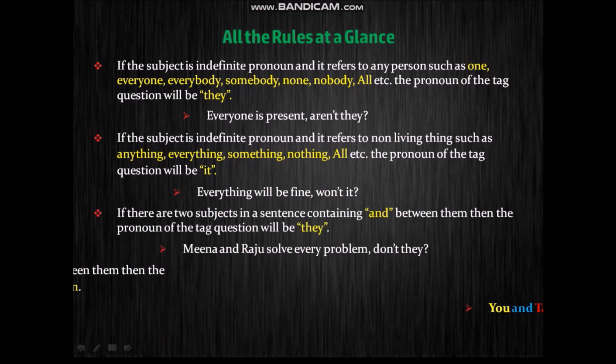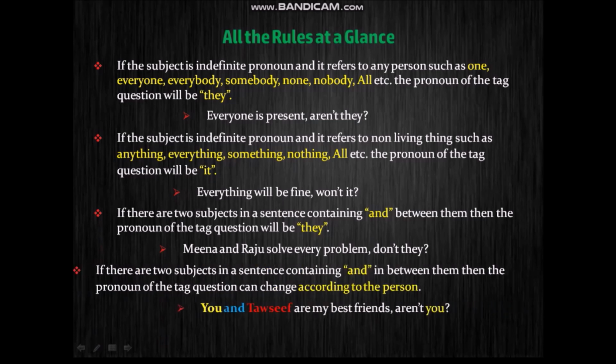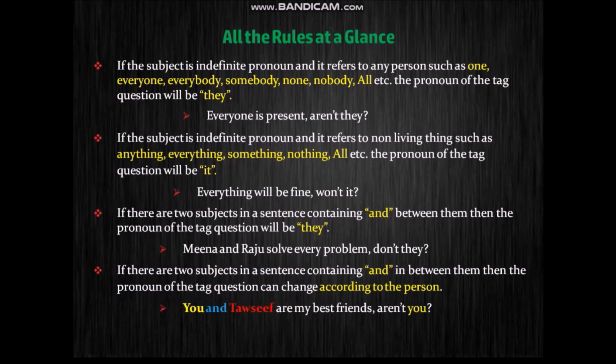Next, if there are two subjects in a sentence containing "and" between them, then the pronoun of the tag question will be they. Meena and Raju solve every problem, don't they? Then we have, if there are two subjects in a sentence containing "and" in between them, then the pronoun of the tag question can change according to the person, what we knew in today's rule. For example, you and Tausif are my best friends, aren't you?